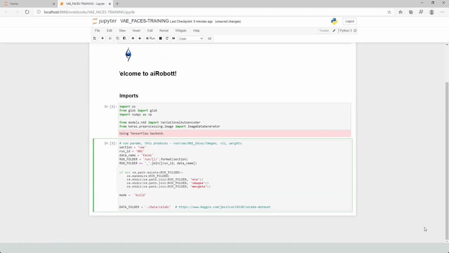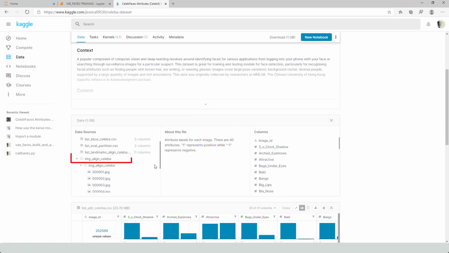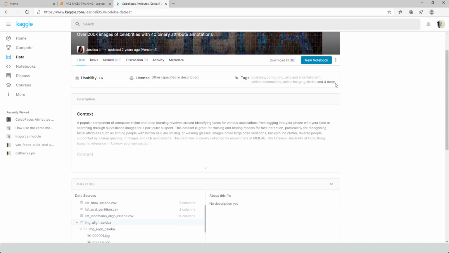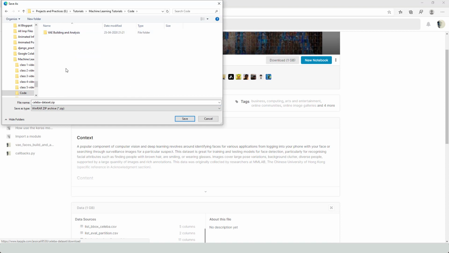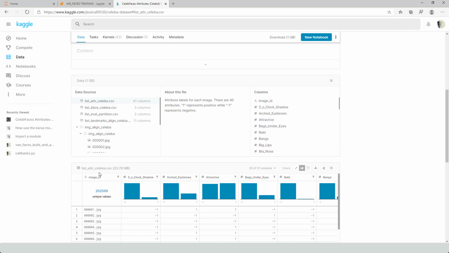First we have to download the CelebA dataset and the list_attr_celeba.csv file from this link to the data folder. It takes time to download. Please have patience. After downloading, unzip the file in the data folder. Already I have downloaded and unzipped the data.